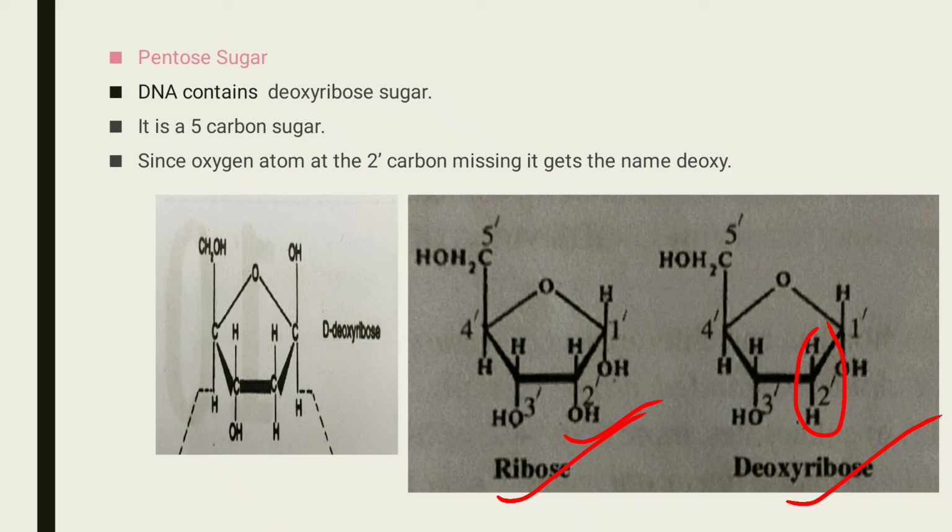And the hydroxyl group is highly reactive. As a result, the ribose sugar is unstable. In the case of deoxyribose sugar, it is stable. So DNA contains deoxyribose sugar. It is a 5 carbon sugar. Since the oxygen atom at the second carbon is missing, it gets the name deoxy.